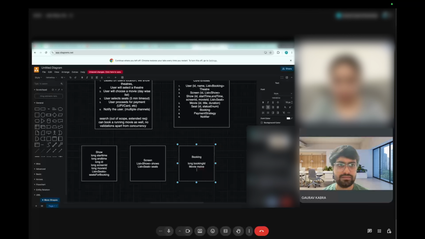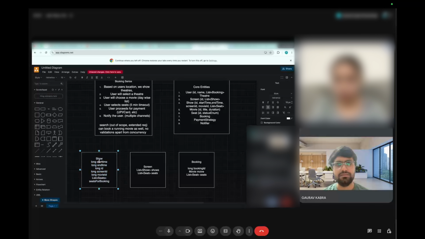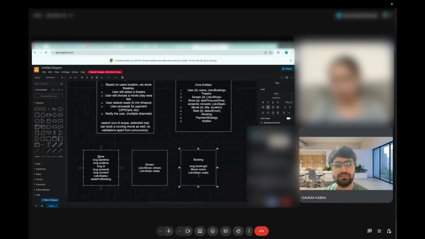Then booking will have the list of seats they booked. We can either have the entire show object, which will have start time, end time, screen ID, or we can have bookings with independent start time, end time. But it makes sense to have show because a booking will be for a show. For multiple shows, there will be multiple bookings. So should I go ahead with this show?